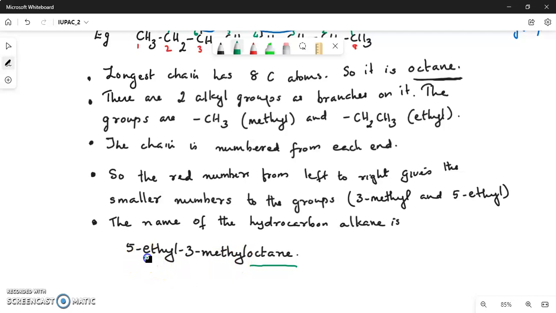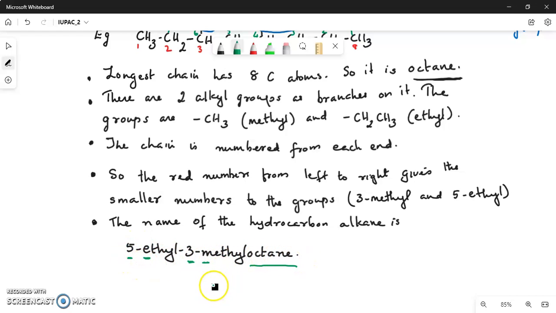According to alphabetical order, E comes before M. Therefore you write ethyl first and methyl second. But the number of the ethyl is 5 and that of methyl is 3. So you have to put the name as 5-ethyl-3-methyl octane.